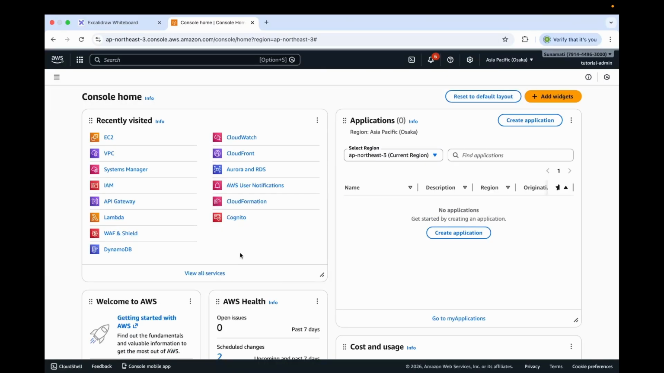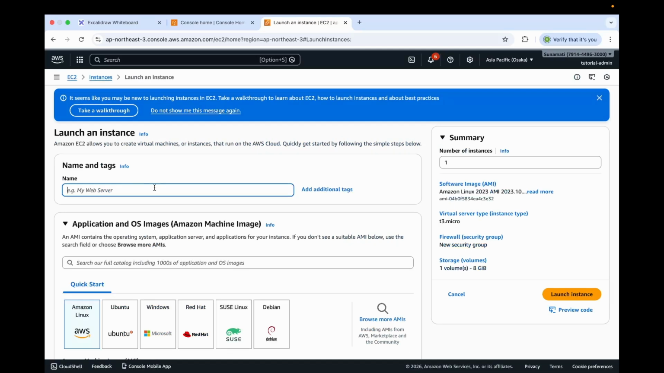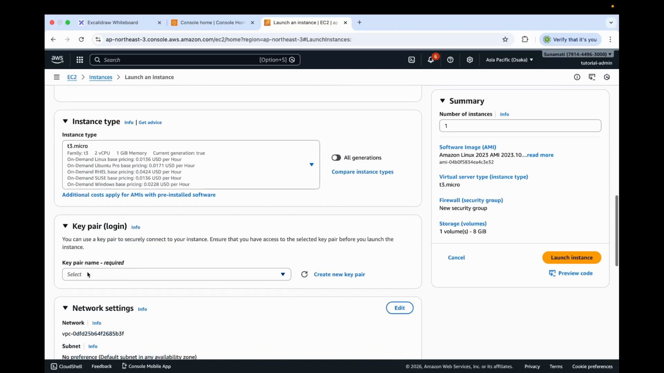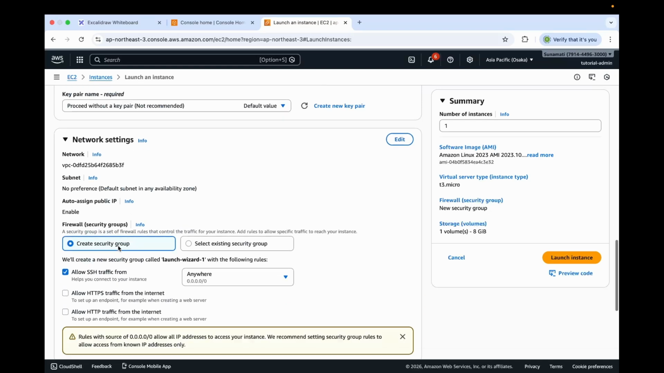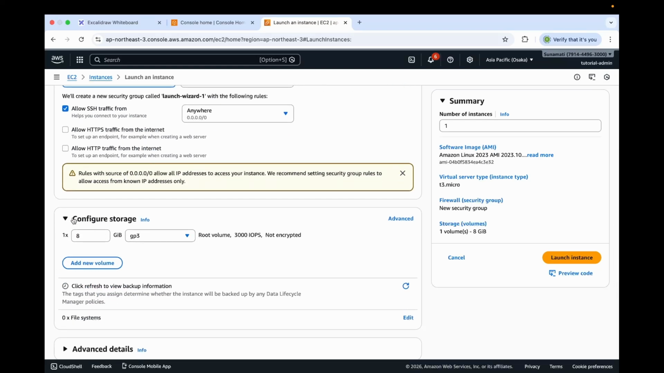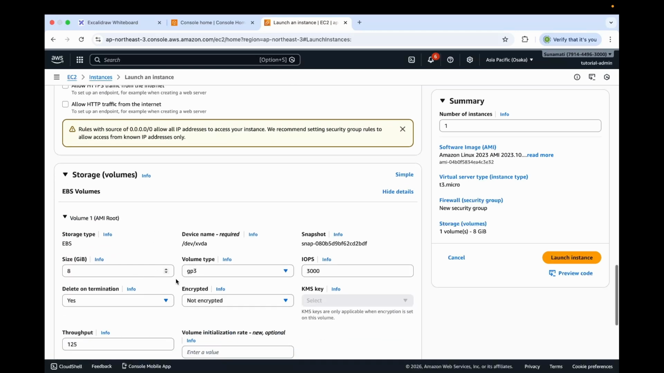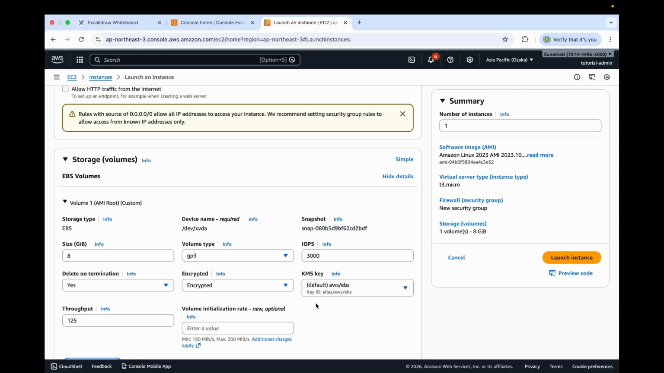Now that we are in the AWS console, let's open EC2. Inside this EC2 console, let's click Launch Instance. Give this instance a name. Let's select Amazon Linux as an AMI. For key pair, let's select Proceed without a key pair. Leave the network settings as default. Under Configure Storage, let's click Advanced. Let's open this volume 1 and under Encrypted, let's select the Encrypted option. For KMS key, let's select Default AWS EBS.